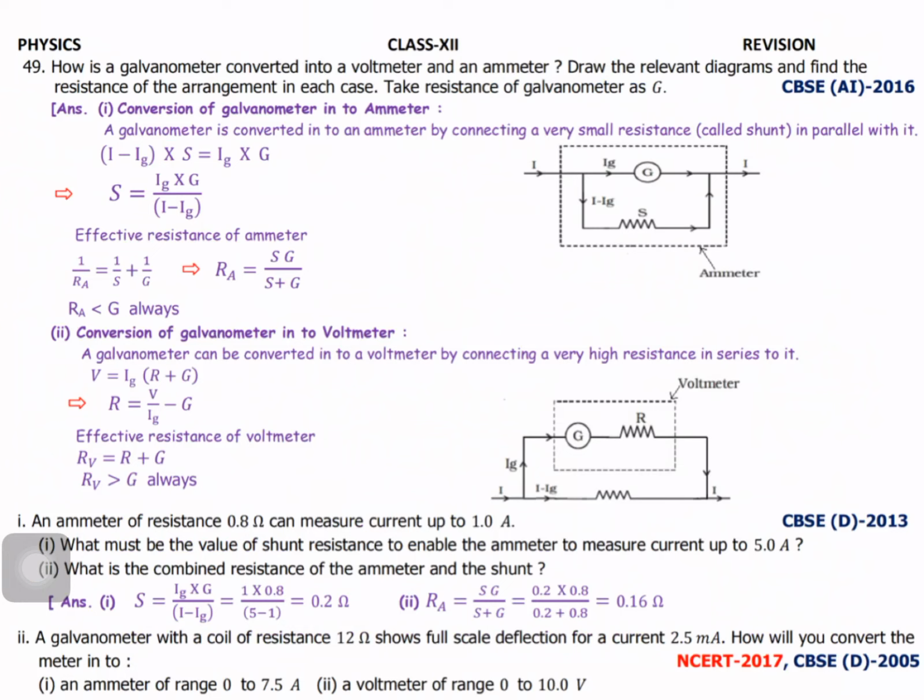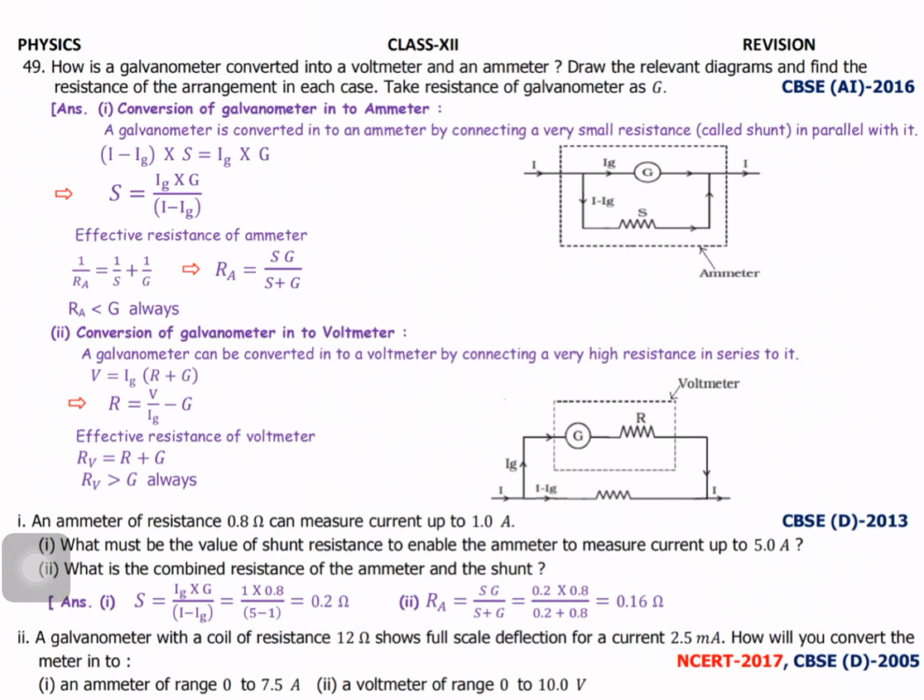The resistors in series and parallel: when the resistors are in parallel, the potentials are the same. So what's the potential across S? Current into resistance. What's the current? I minus Ig into resistance S. What's the potential across the galvanometer? The current flowing through the galvanometer is Ig, and the resistance is G. So we can write S equals Ig into G by I minus Ig.